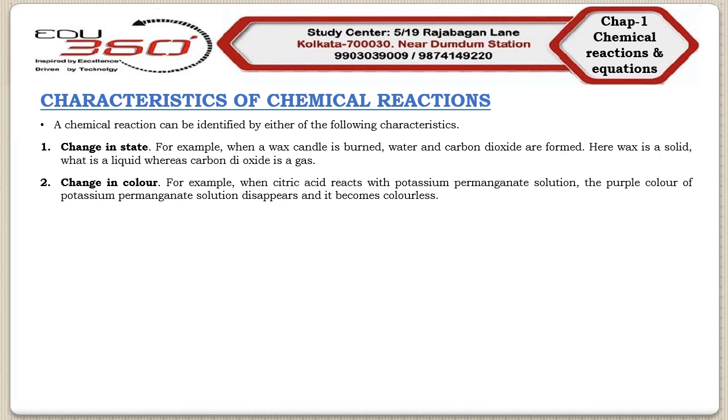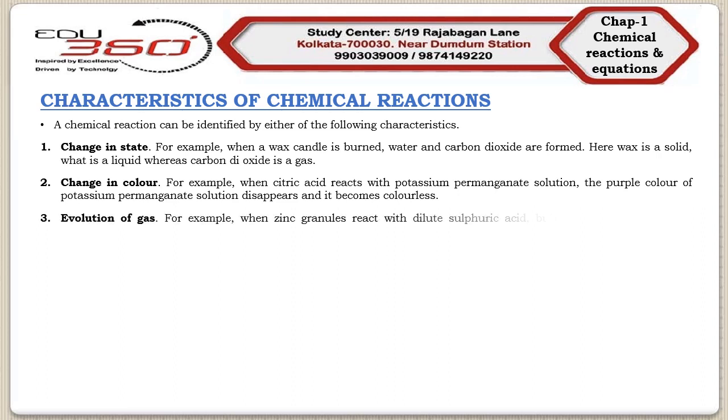So we can say that the chemical reaction between citric acid and the purple colored potassium permanganate solution is characterized by a change in color from purple to colorless.